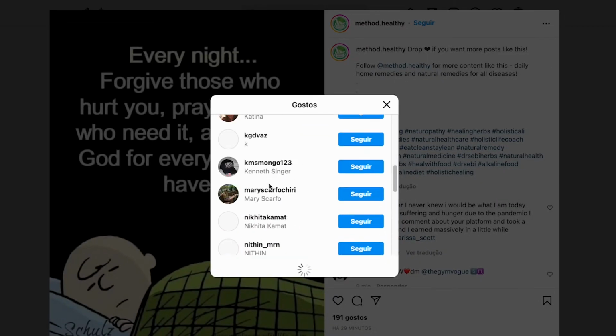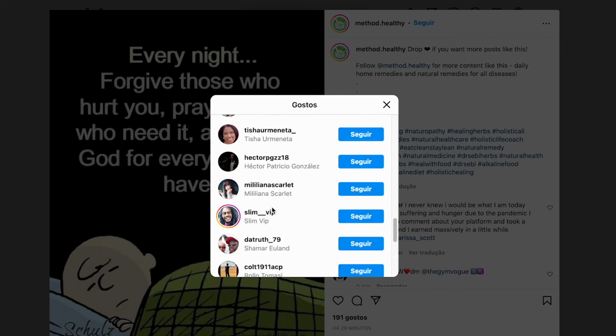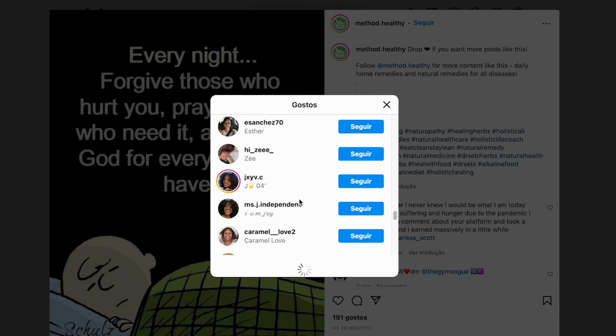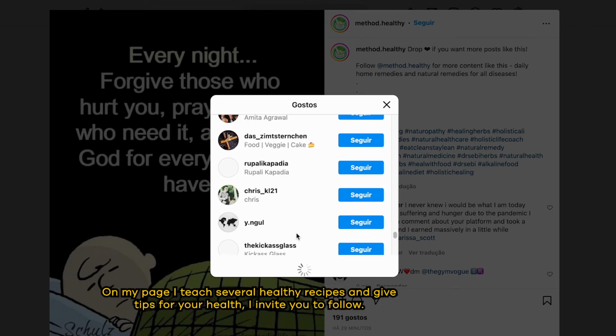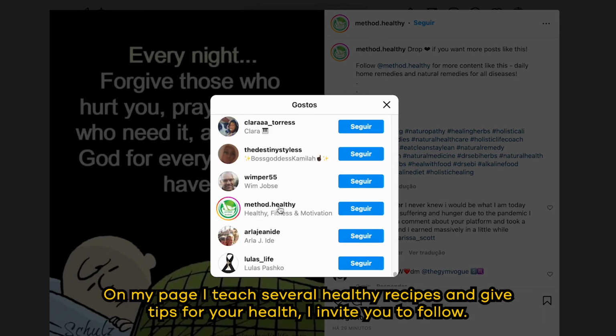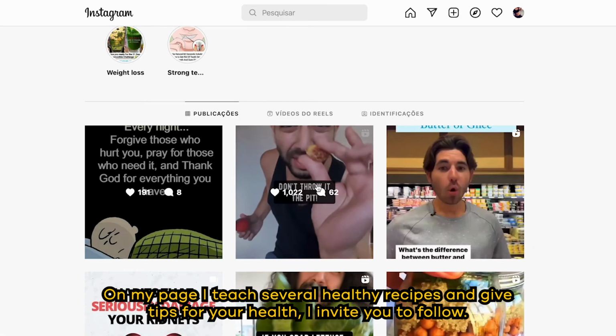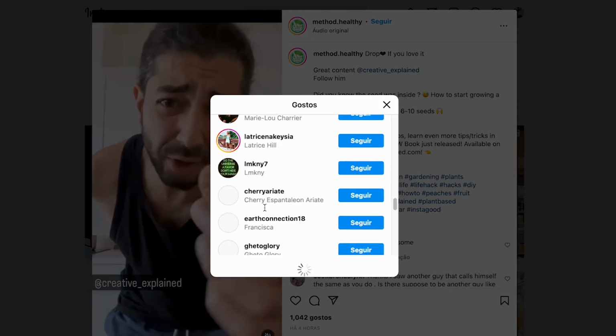Sixth step, search for accounts about your niche, go to the most recent publications, then the likes and send DMs to the people who left a like saying, "On my page I teach several healthy recipes and give tips for your health, I invite you to follow." After doing this with several people, you are done.